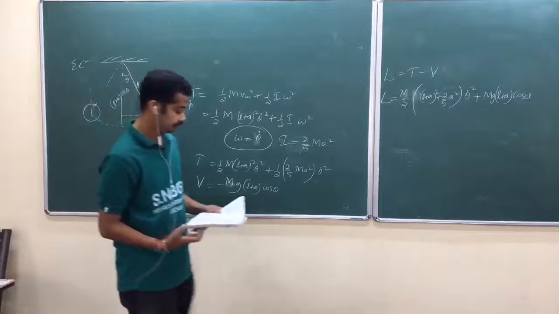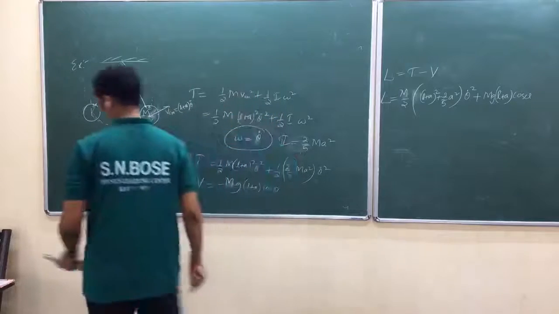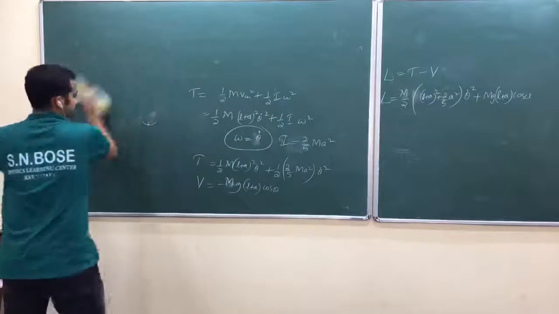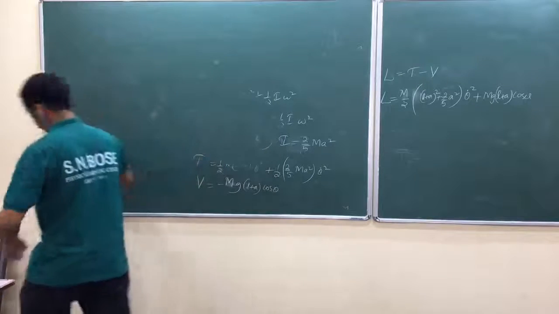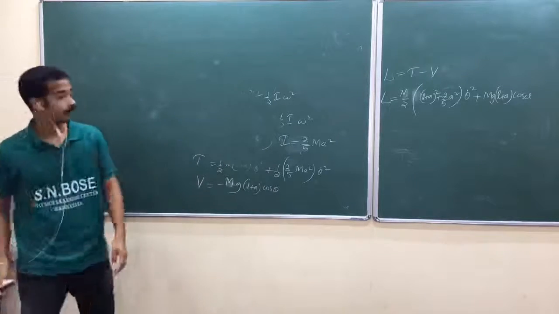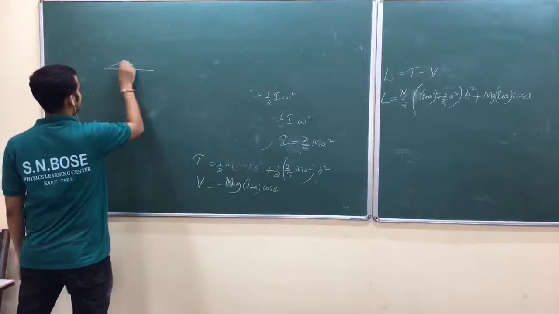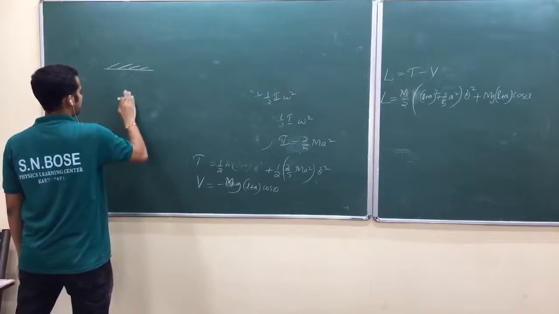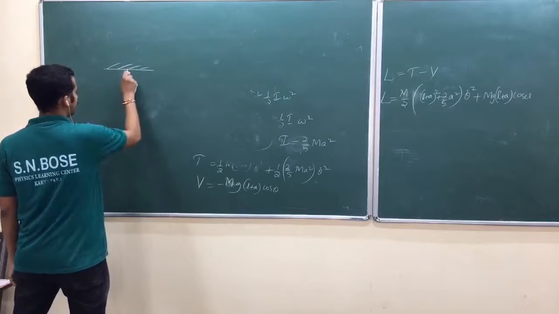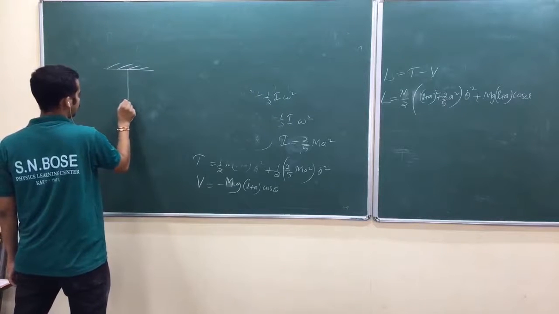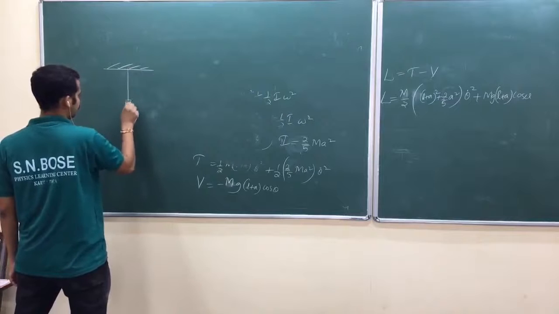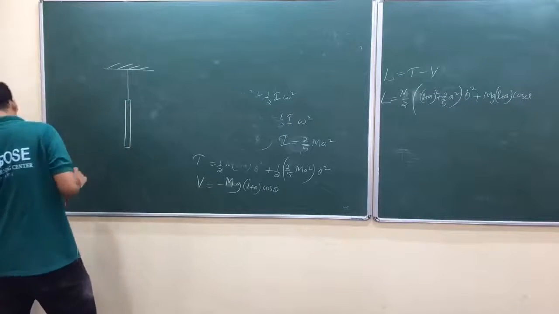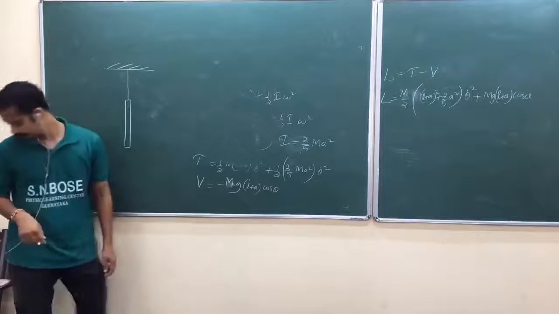Again, a Berkeley question. At the mean position, I have a thread here and a rod here.